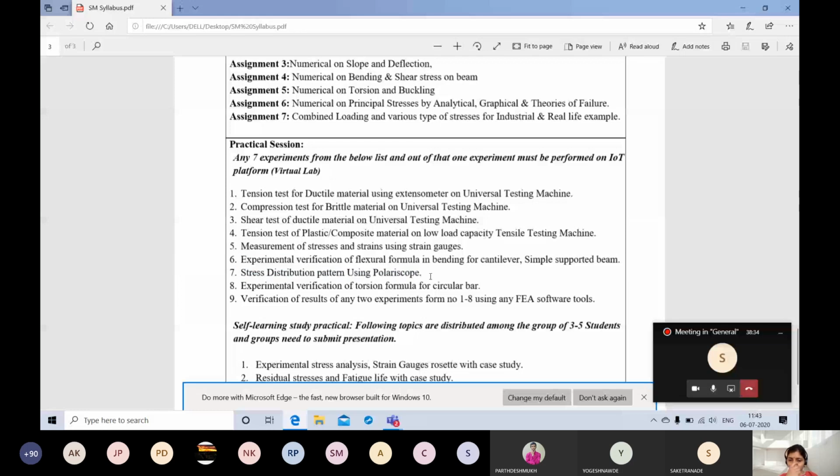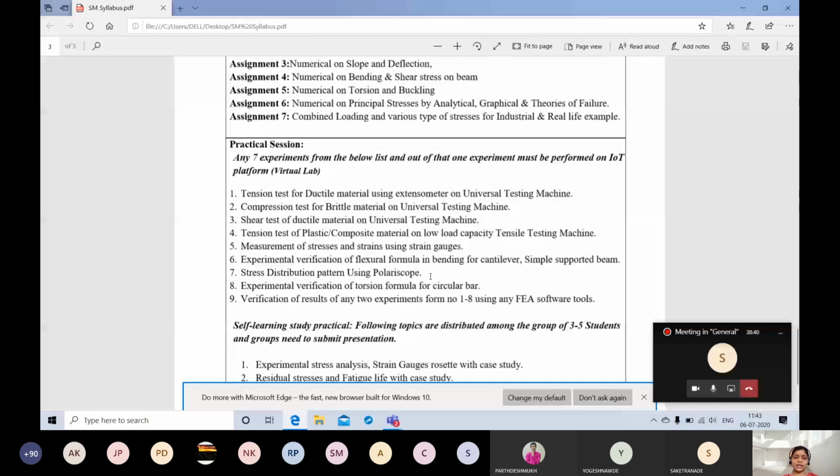But if anybody wants, or definitely if time permits, I'll share that YouTube link showing how the polariscope works. But anyways, you are going to study this in DME 2. DME 2 में आप लोग ये पढ़ोगे फिर से. पोलारिस्कोप पे हम लोग स्ट्रेस डिस्ट्रीब्यूशन डायग्राम्स कैसे देखते हैं.